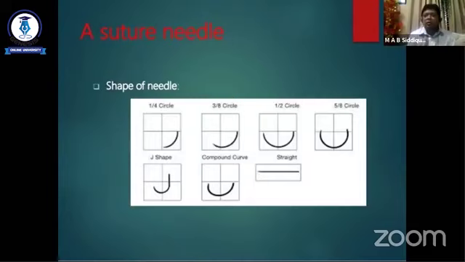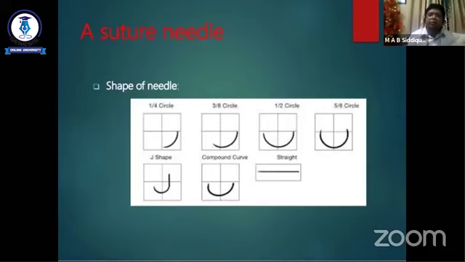This picture shows different needles. We use different types of needles for suturing. These needles are of different types, different angulation, and different sizes, for different purposes, for easy suturing of the structure.